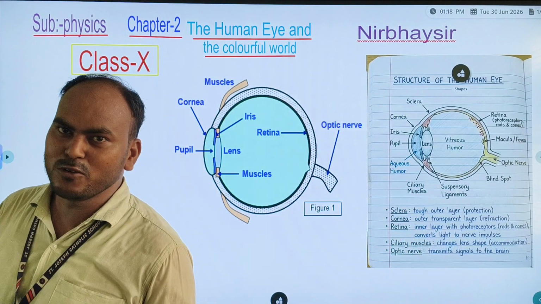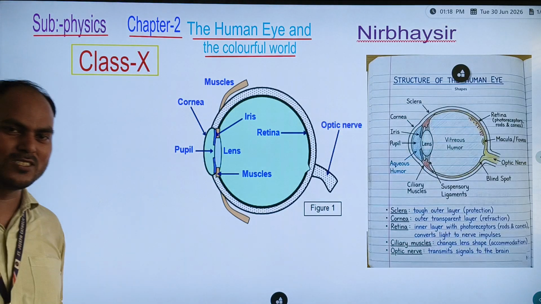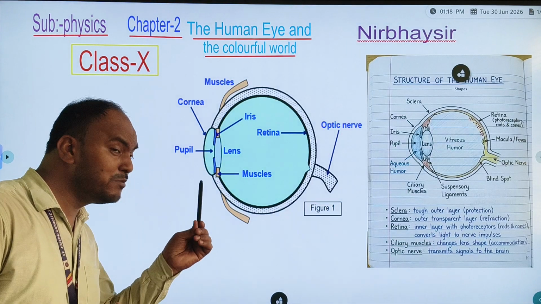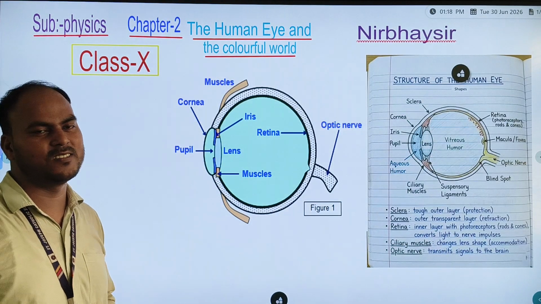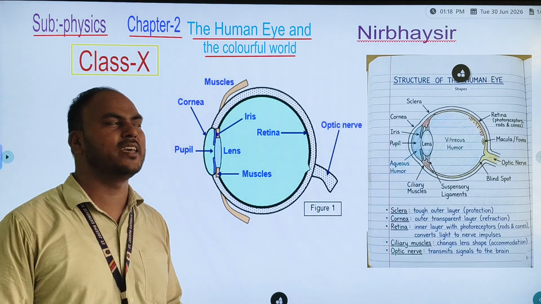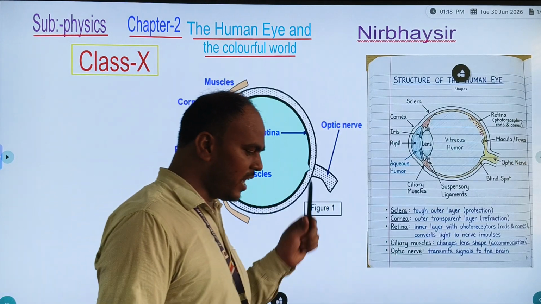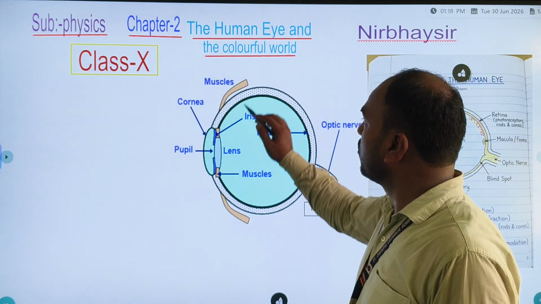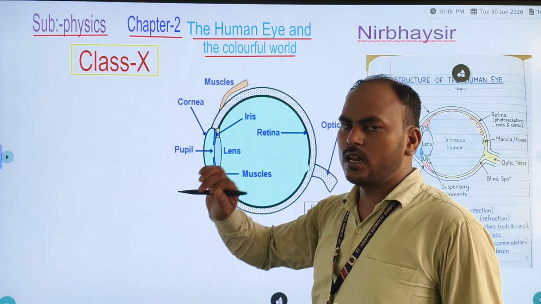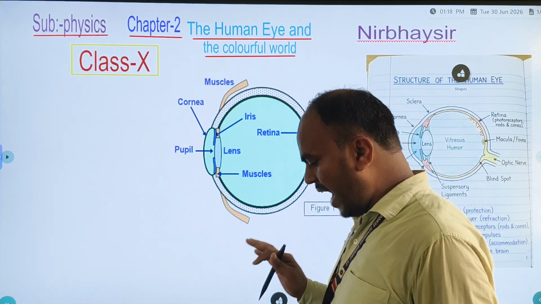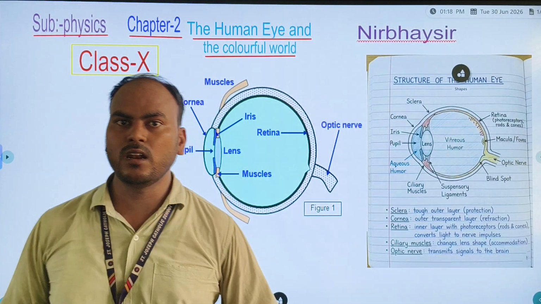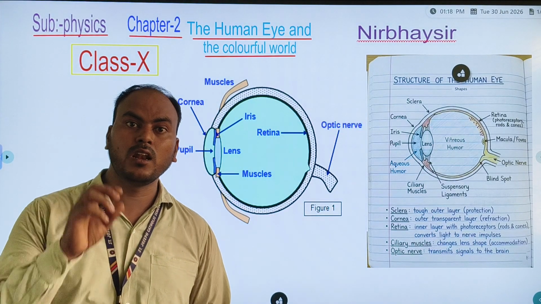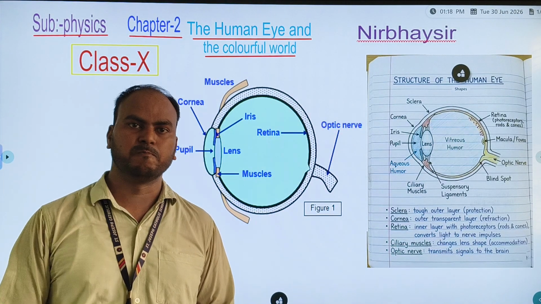We cannot see the buildings. We cannot see this video without eyes. If we have eyes, then we are able to visualize the colorful world. So the eye is a very essential organ of our body.